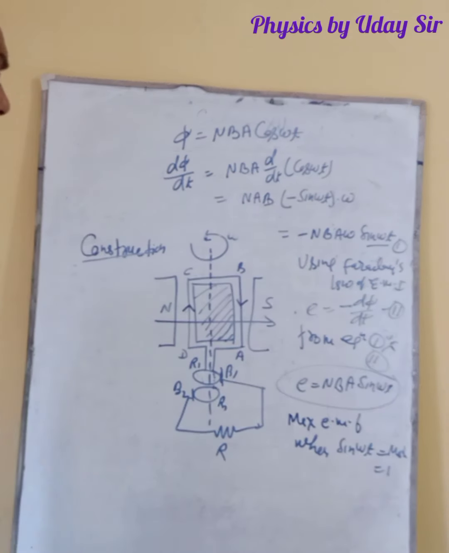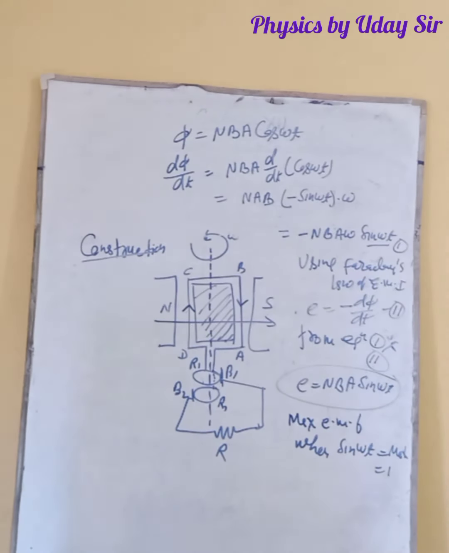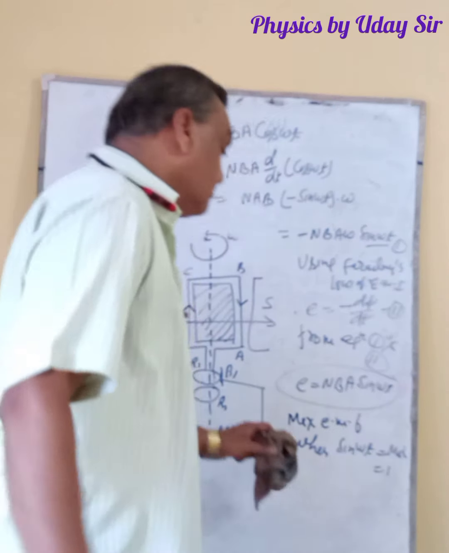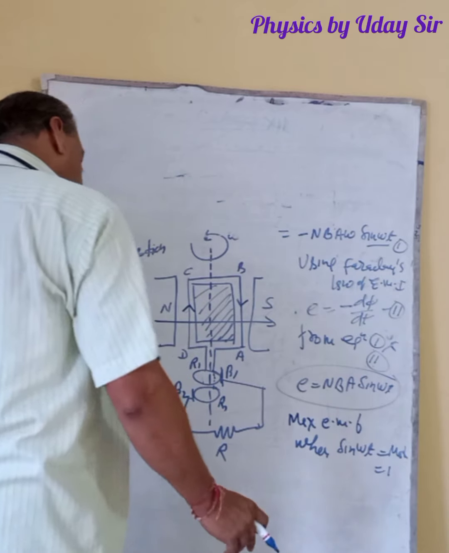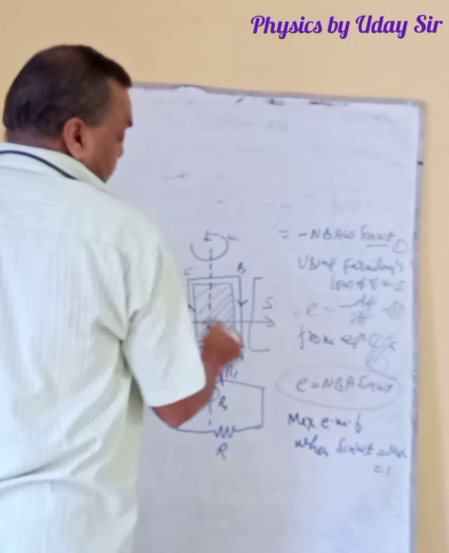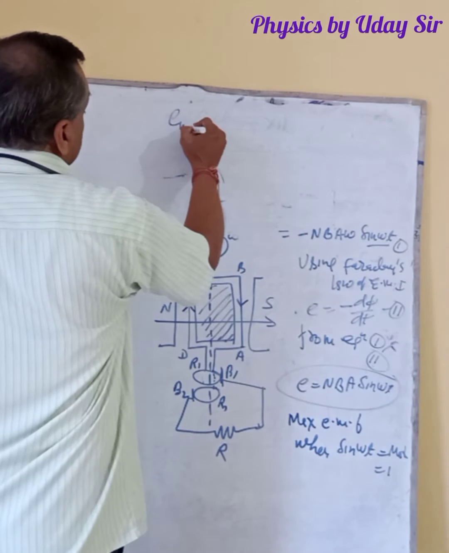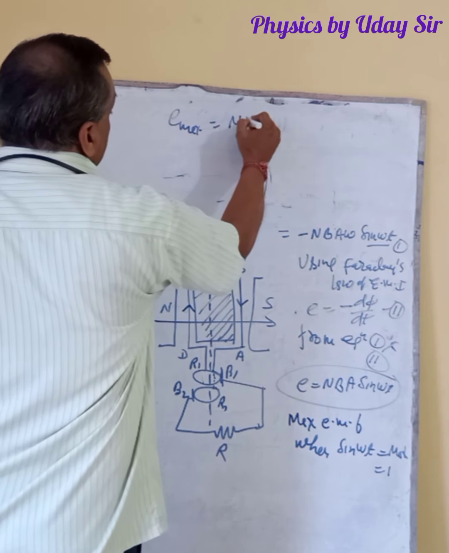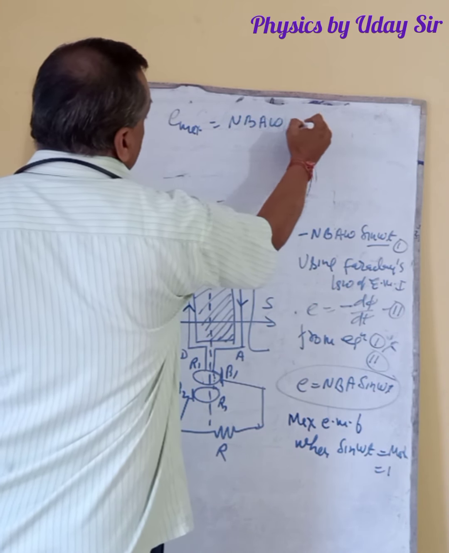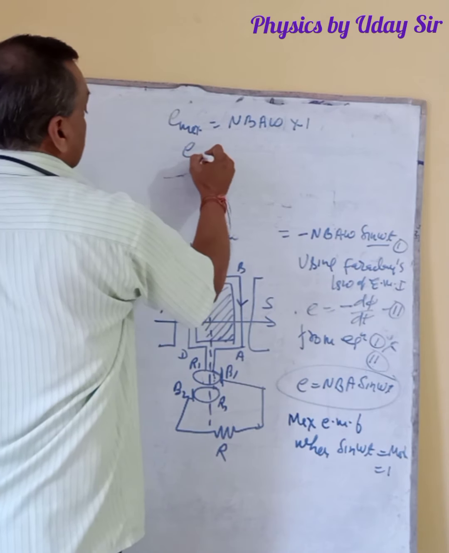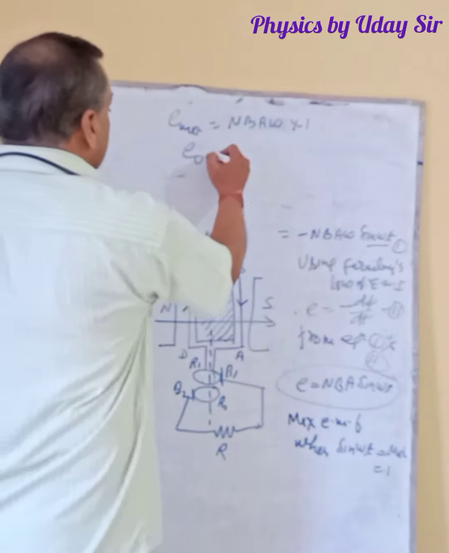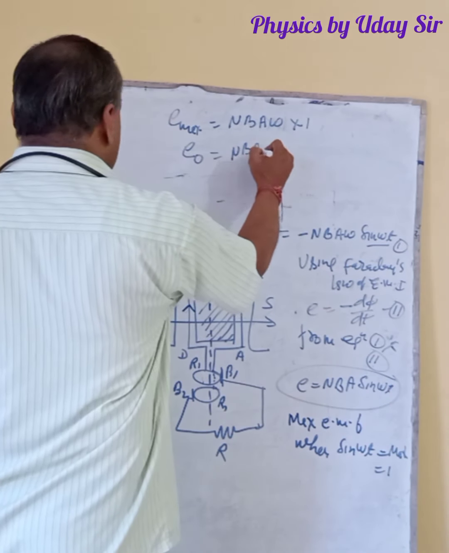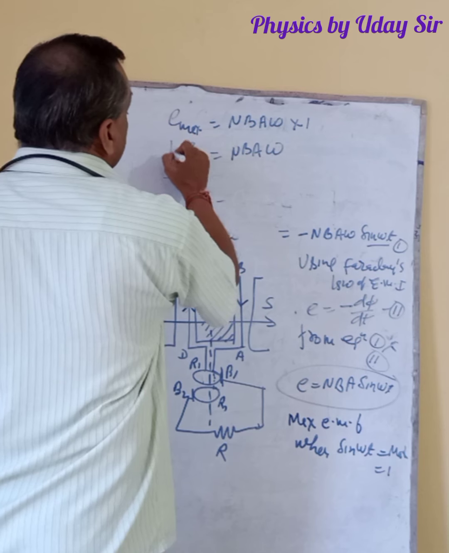When sin omega t has the maximum value 1, at that position the induced current will be maximum. So first of all, we will find the induced EMF. At that time, E max is equal to N B A omega. This is the maximum, which is also symbolized as E naught is equal to N B A omega. This is the maximum EMF.